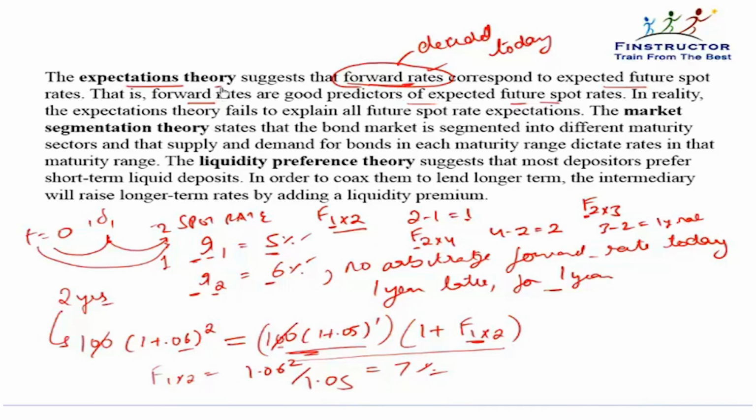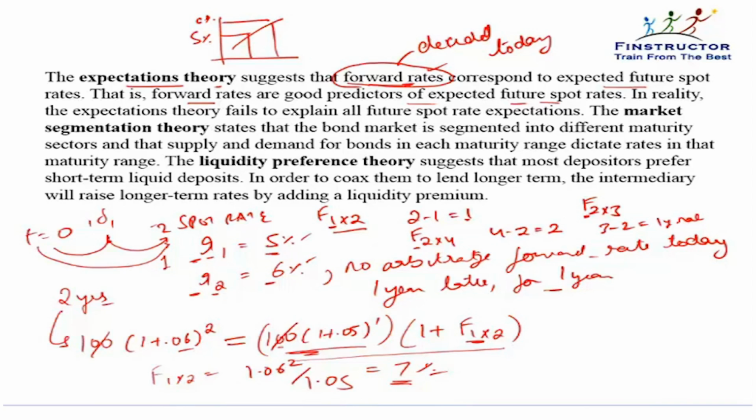So what the expectations theory says is that the yield curve is upward sloping. That is, the 1 year rate is 5% and the 2 year rate is 6%. The yield curve is upward sloping because people have positive expectations of future short-term rates. The forward rate is how much? Forward rate corresponds to expected future spot rates.